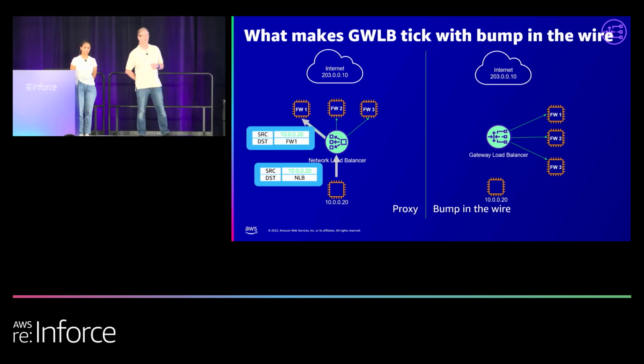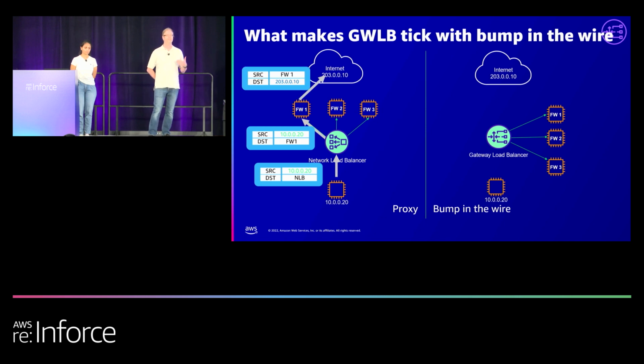Then the traffic will go through to your firewall, and then your firewall will send that traffic out to the internet. And this may not be the best experience because your applications now need to look at the network load balancer if this is on an application level, and your troubleshooting could be that much more complex.